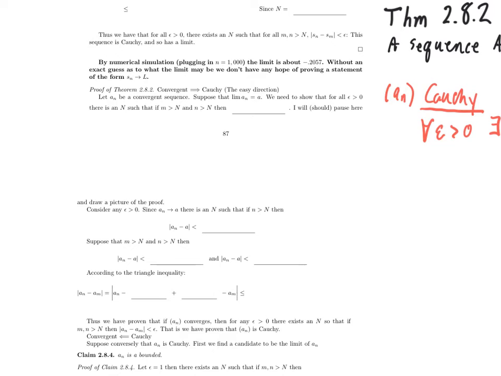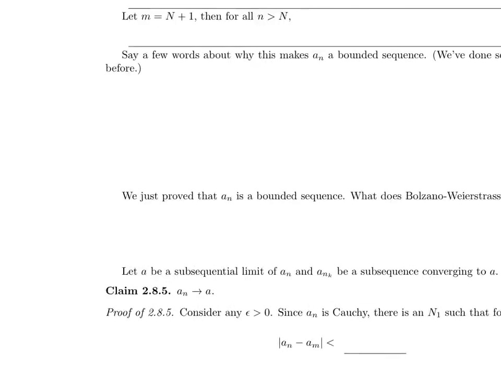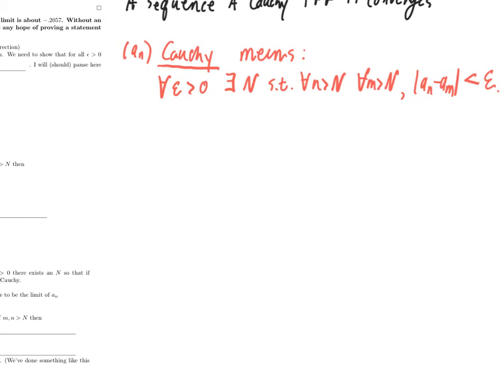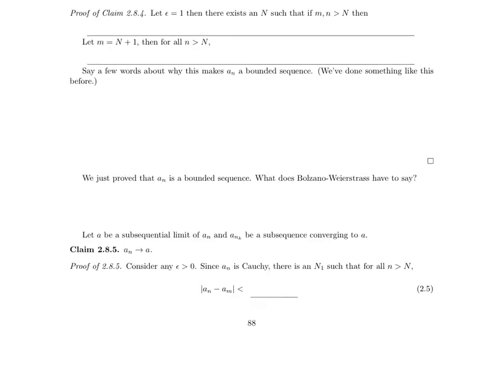So let's do it. Presumably it'll be very easy to show that if a sequence is convergent, then it is Cauchy. And in fact, maybe I'll sketch a picture of the proof of the forward direction right here. A picture of convergence implies Cauchy.